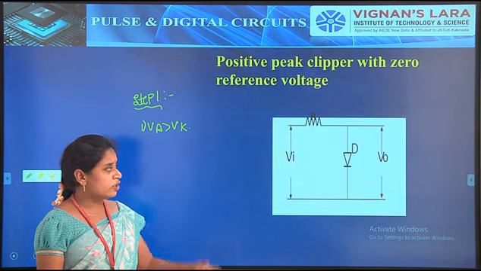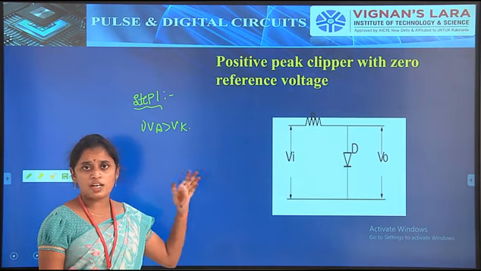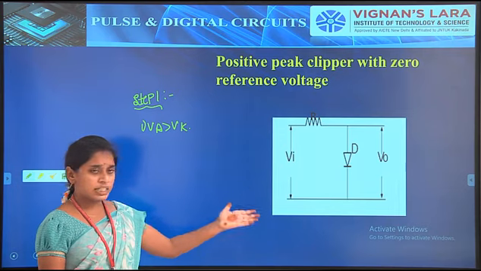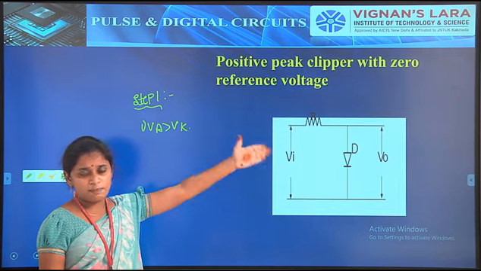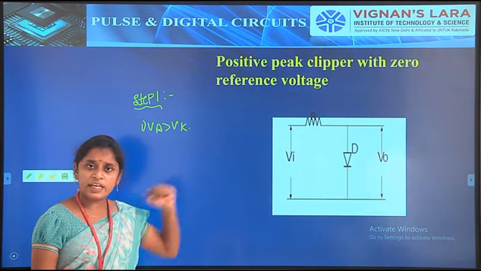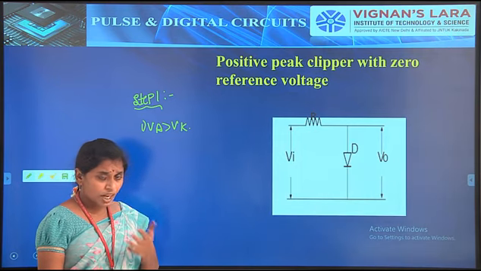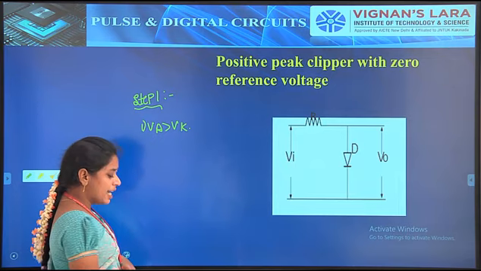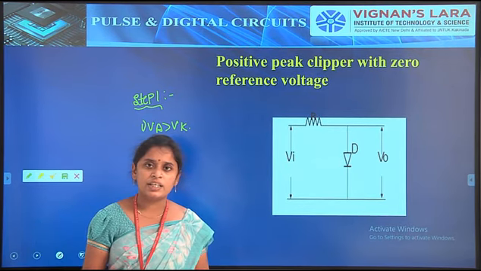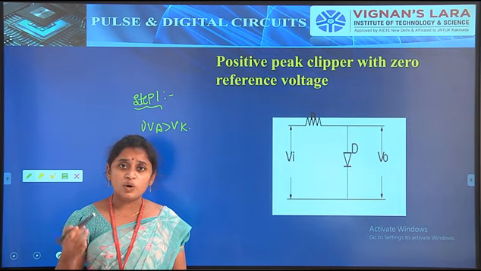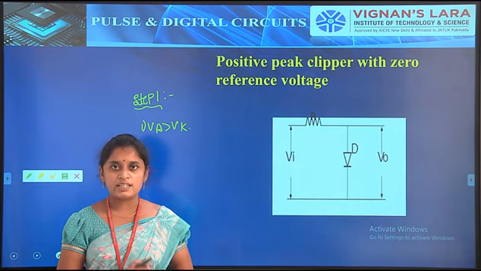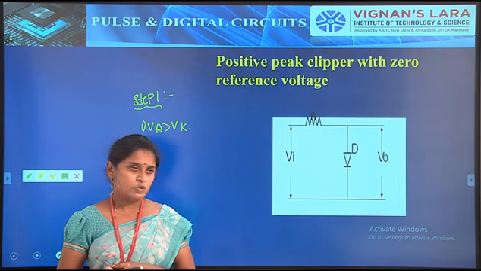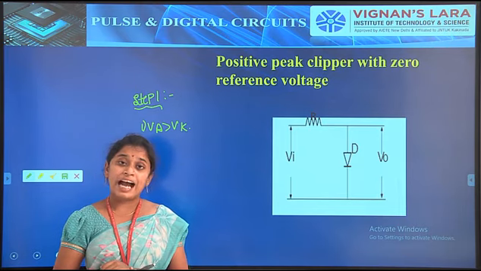In this time the diode operates as a short circuit or closed switch. Simply we can say that the diode acts as a switch, and in this time it acts as a closed switch. At the same time, when VA is less than VK, that is, the anode voltage is less than the cathode voltage, the diode acts as an open switch. These are the important terms for the ideal diode.